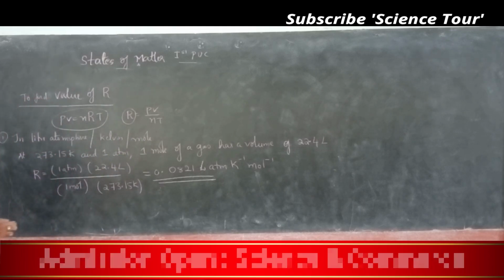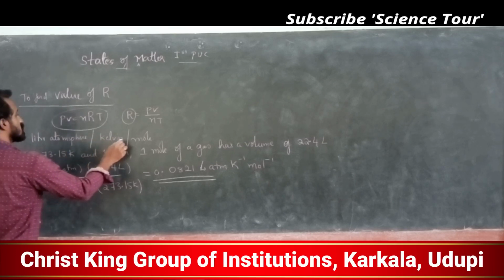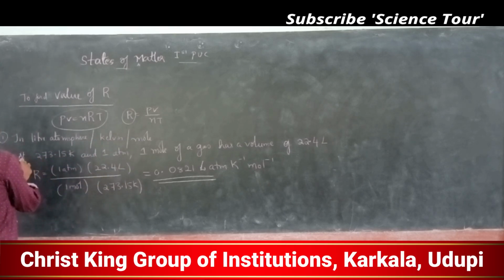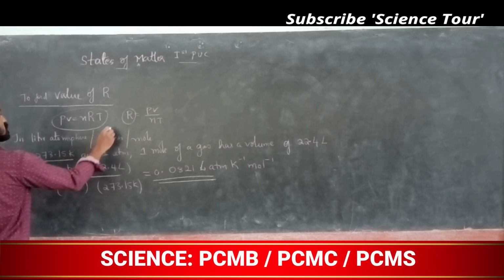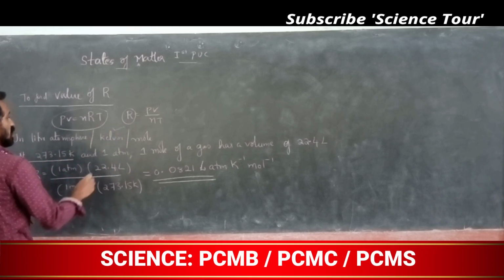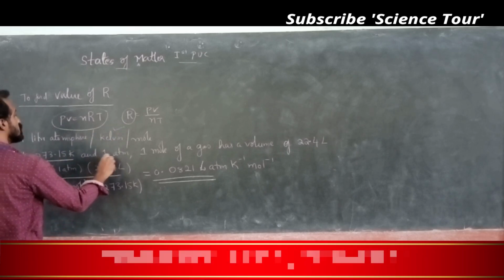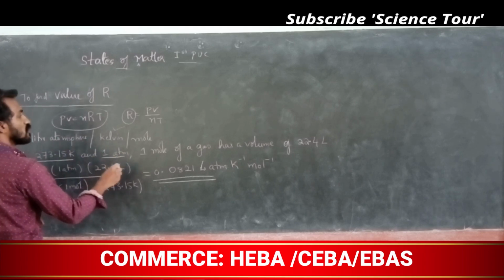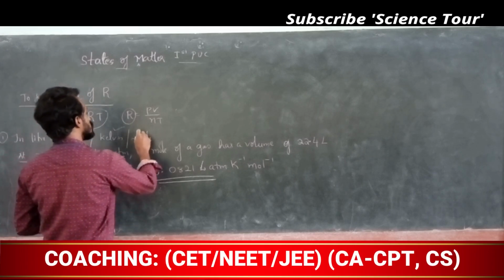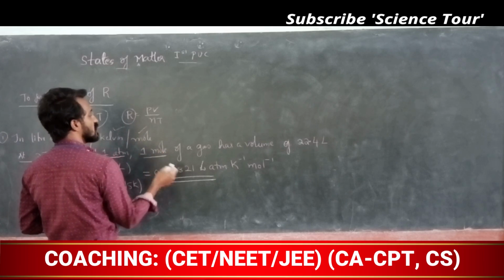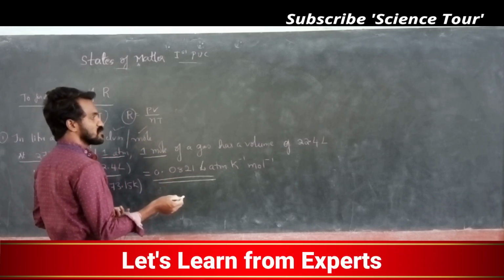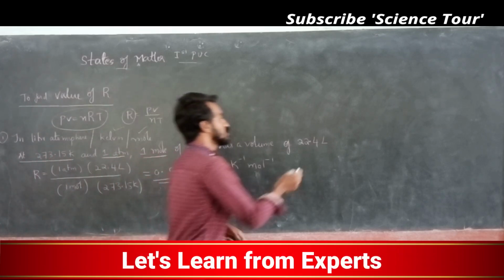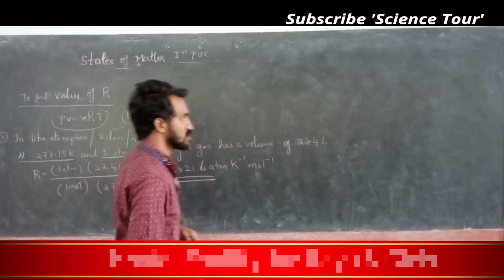Imagine, my dear students, in liter atmosphere per Kelvin per mole, temperature is given in Kelvin and pressure is given in atmosphere. Take one mole of gas. Volume is 22.4 liter. Note down, my dear students.